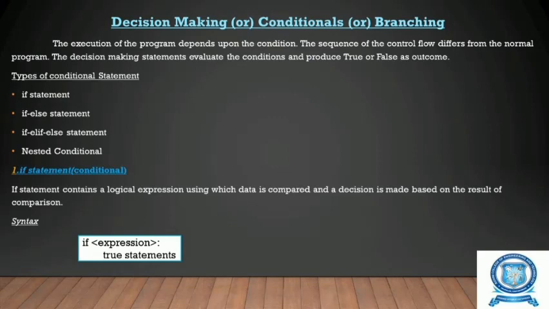So we have to evaluate the condition, and based upon the result of the condition we have to branch the statements. So we call it branching statements or decision making statements. After evaluating the condition, it will produce true or false as an outcome. Based on that we will execute a set of statements. So the types of conditional statements are the if statement, if else statement, if elif else statement and nested conditional statements. These are the types of conditional statements.